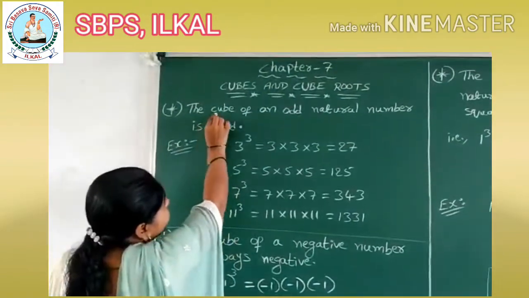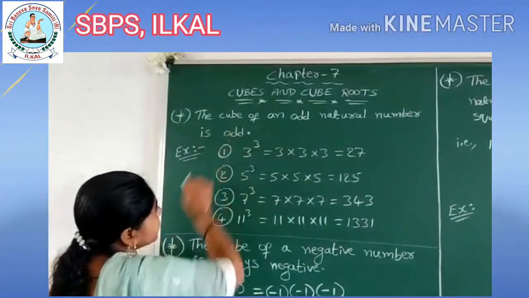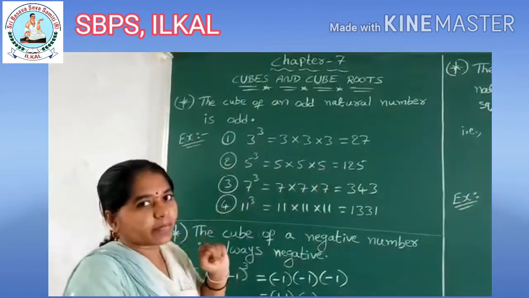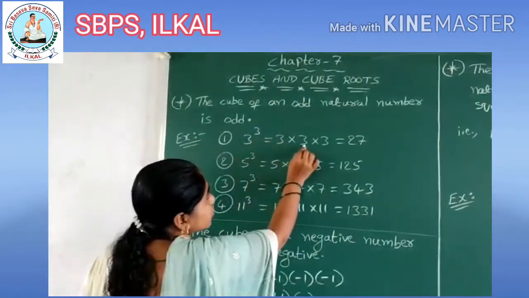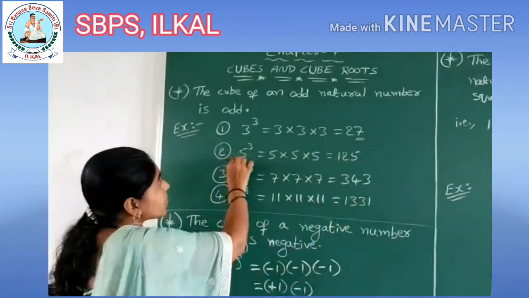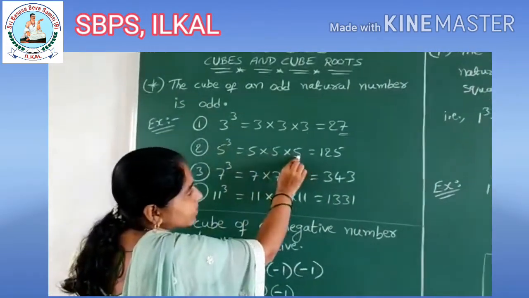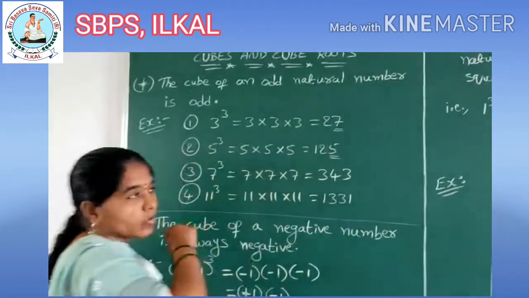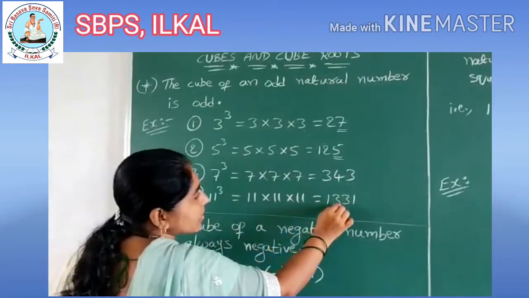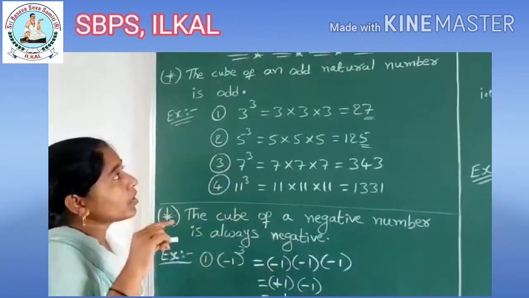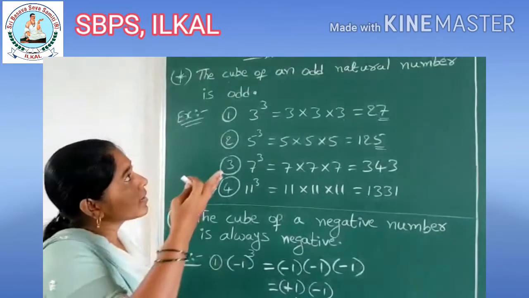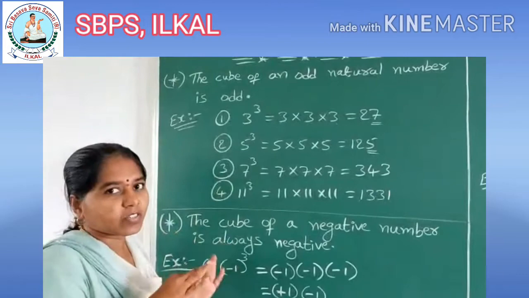The cube of an odd natural number is odd. So if you cube an odd number, definitely the answer will be an odd number itself. 3 cube, 3 into 3 into 3. 3 threes are 9, 9 threes are 27. Here it is an odd number. 5 cube, 5 fives are 25, 25 fives are 125. Here again odd. Okay. 7 cube is equal to 343, 11 cube is equal to 1331. This means the cube of an odd natural number is always odd. In the same way, the cube of an even natural number will be even, children, and of an odd natural number will be odd.